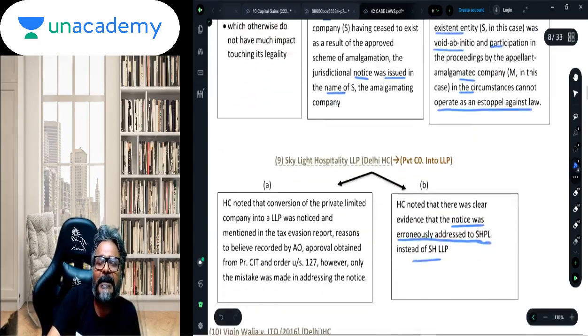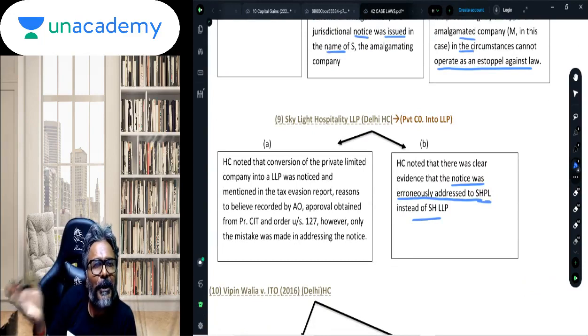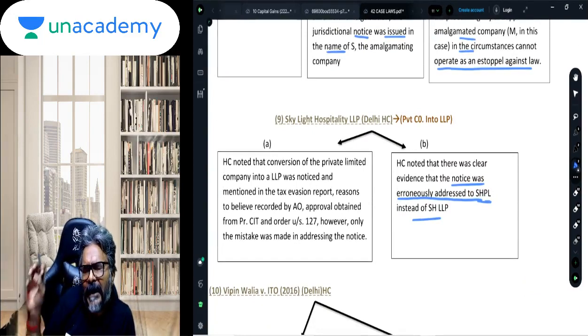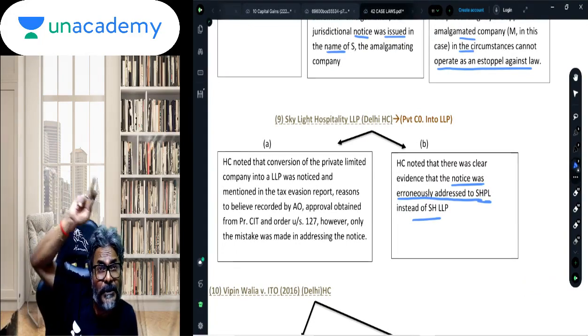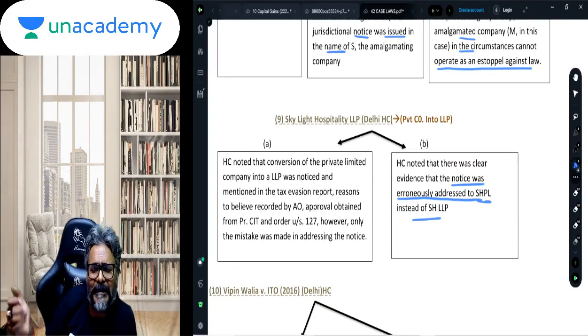But where this conversion of a private company into LLP has not been informed to the AO, and the AO has issued the notice on the erstwhile company, then we will say that there is an error in the notice which can be cured. And that is what this particular 2 point would be all about.